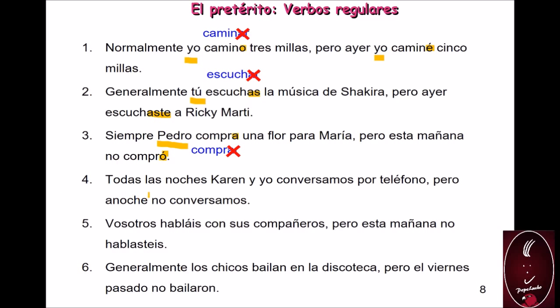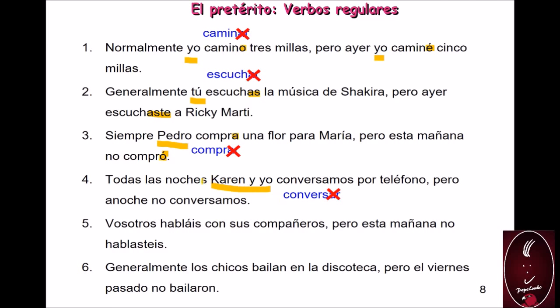4. Todas las noches Karen y yo conversamos por teléfono, pero anoche no conversamos. Every night Karen and I talk by phone, but last night we didn't. So what is the verb we are using here? Conversar, to chat. What is the subject? Karen and I, we, nosotros. Let's drop the ending. This is the stem.